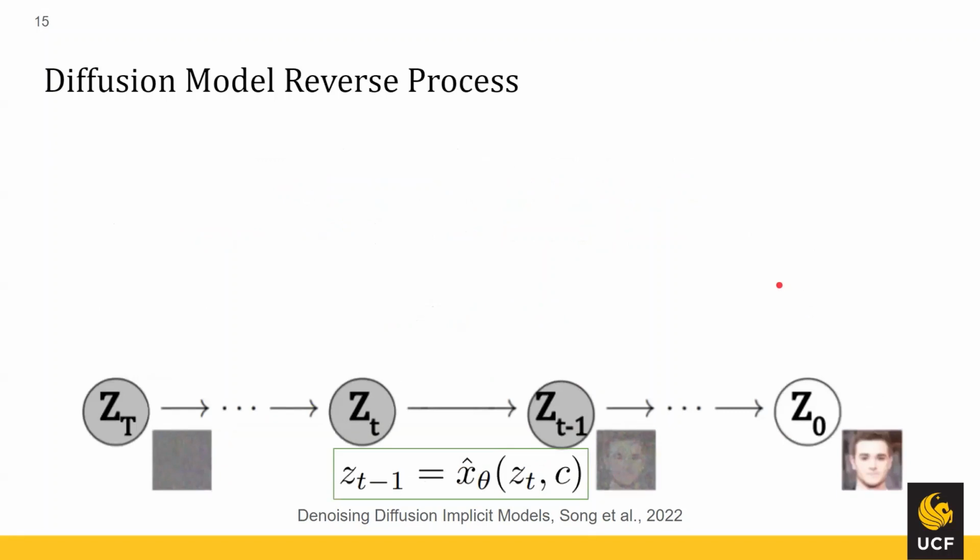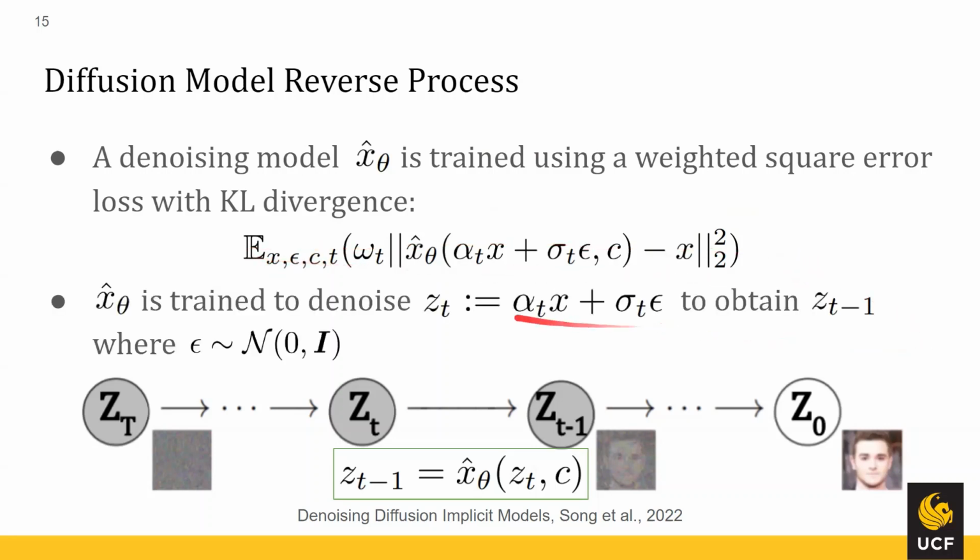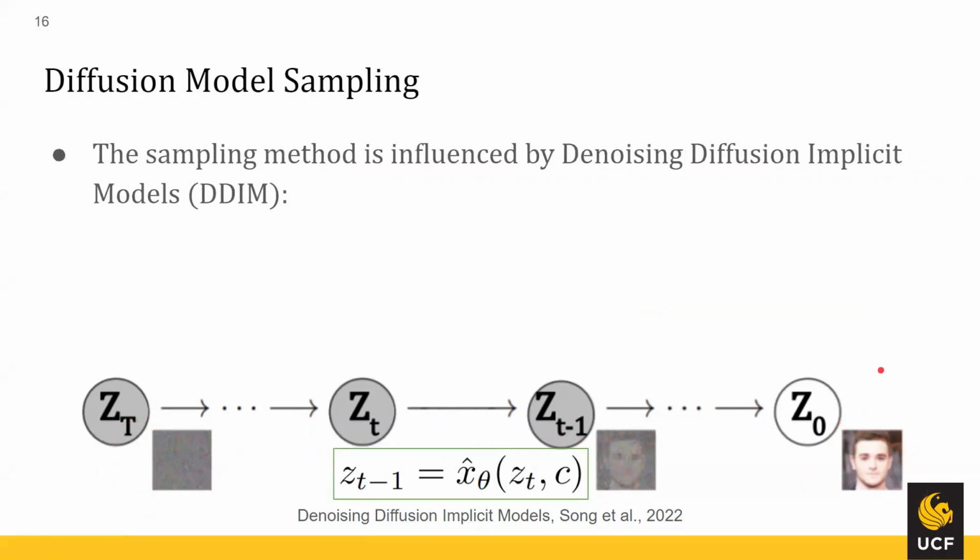And the reverse process is the same as many times we've seen before. So they're going to define a denoising model, x-hat theta, and train it using weighted squared error loss with KL divergence. And that yields our normal error equation we've seen many times before. And of course, we're going to be denoising this middle equation here, which represents our z_t at any time. And we're going to obtain z_t minus 1 through our denoising process. And of course, we're going to go from our final noise image back to our original inputs.